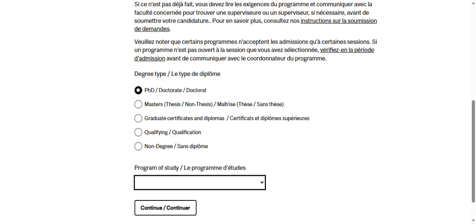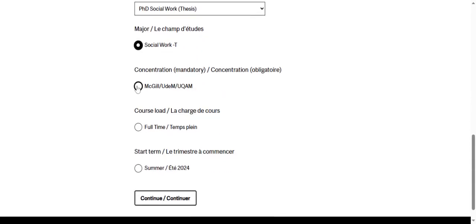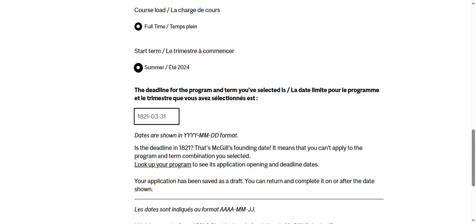Let's see the course to pick. Let's pick any course for the purpose of this application. So let's say you're doing PhD in social work. So then your major, definitely that will be your major. This then full time, summer. Remember it's summer time. Deadline for the program you selected is, remember that when we were doing this, there was a deadline that they put.